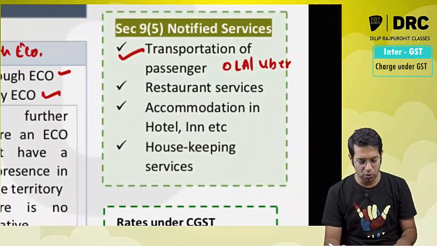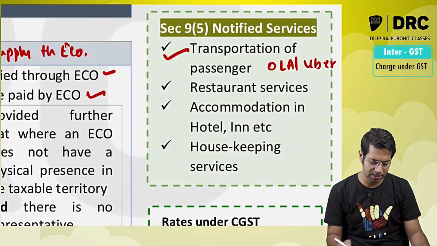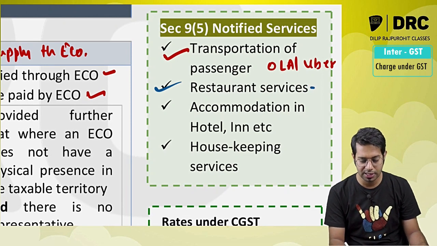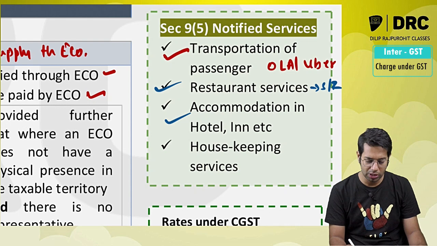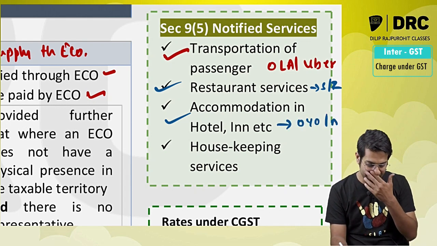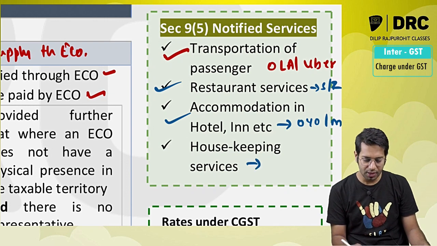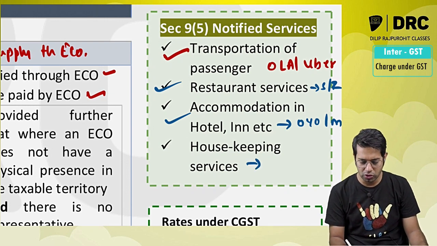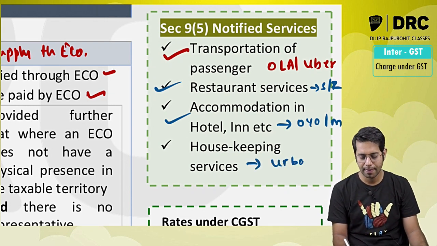So what are the services notified? Passenger transport services. Then restaurant services, Swiggy, Zomato. Then accommodation in hotel, in guest house services, so we have OYO, we have Make My Trip, etc. And housekeeping services. In case of housekeeping services, we have Urban Company.